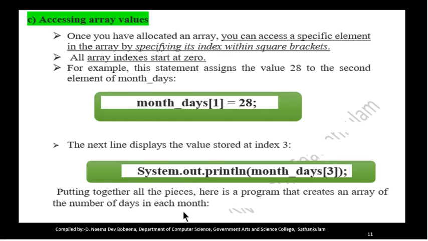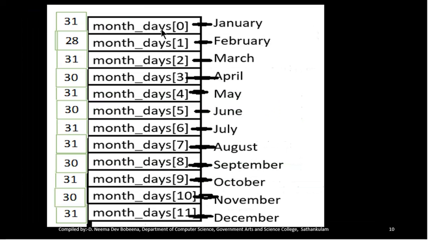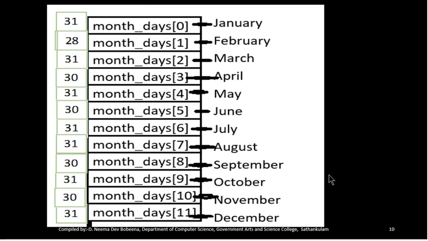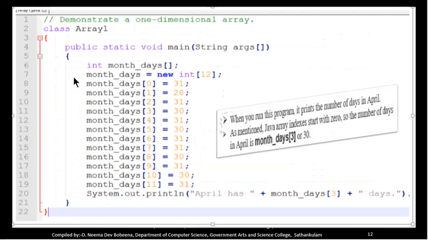In this example, assume that we have created an array with 12 locations and values are assigned to these elements. To access the value at month_days[3], which is the number of days that April has, you write System.out.println(month_days[3]). It will display the value 30, since month_days[3] contains the value 30. Now we can see a sample program for this.